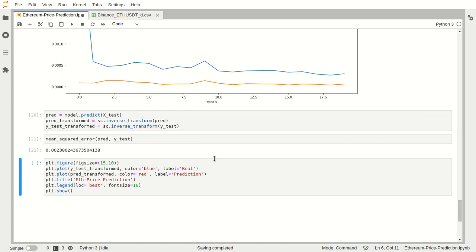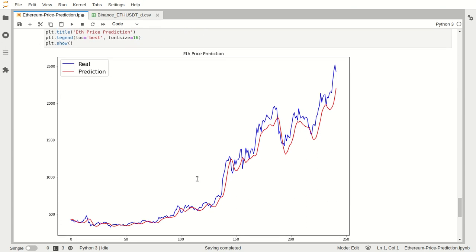Now we'll plot the actual and predicted prices after inverse transformation. Here we did inverse transformation of our predicted data prices and the original testing prices, so that we can have our values in actual prices. This plot represents predicted and actual Ethereum price over time.